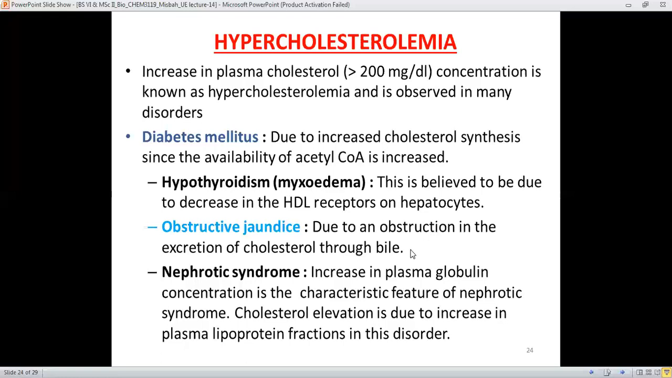The second one is obstructive jaundice. It is due to obstruction in the excretion of cholesterol through the bile. The third one is nephrotic syndrome. It is due to the increase in plasma globulin concentration, which is a characteristic feature of nephrotic syndrome. The cholesterol elevation is due to the increase in plasma lipoprotein fractions in this disorder, nephrotic syndrome.